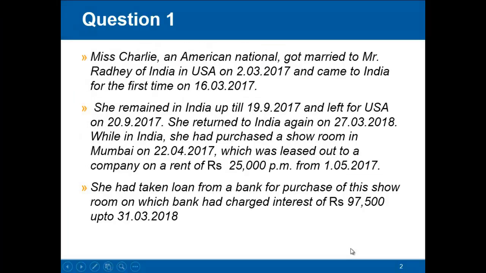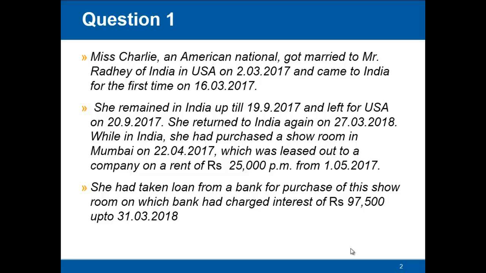So let's start with question number 1. Miss Charlie, an American national, got married to Mr. Radhe of India in USA on 2nd of March 2017 and came to India for the first time on 16th March 2017. She remained in India up till 19th of September 2017 and left for USA on 20th of September 2017.